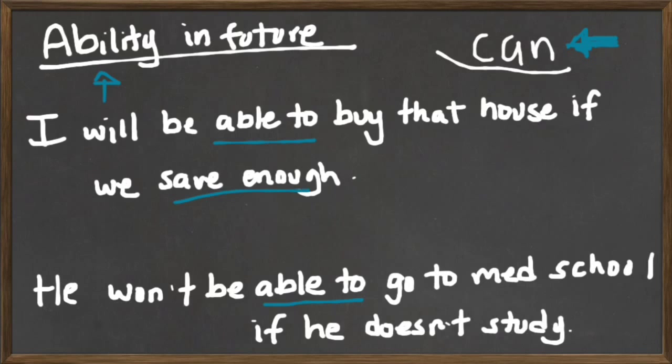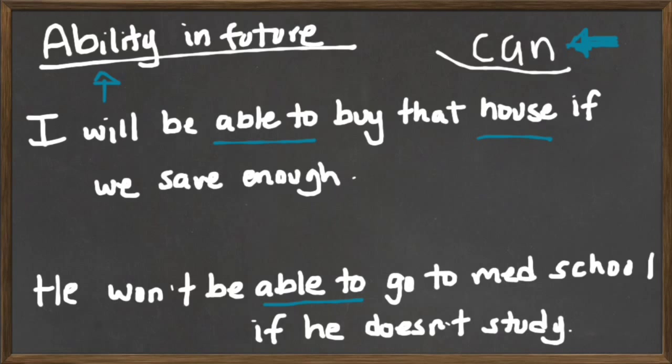In this case, save enough refers to putting enough money in the bank or in a bank account so that we have sufficient money to buy this house. So in the future, we will have the opportunity to acquire a house because, of course, we're going to save.